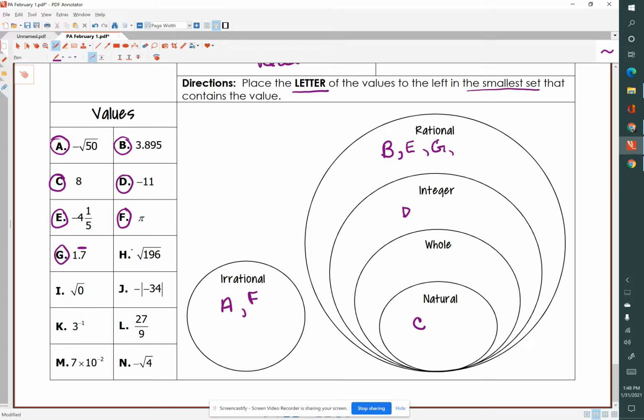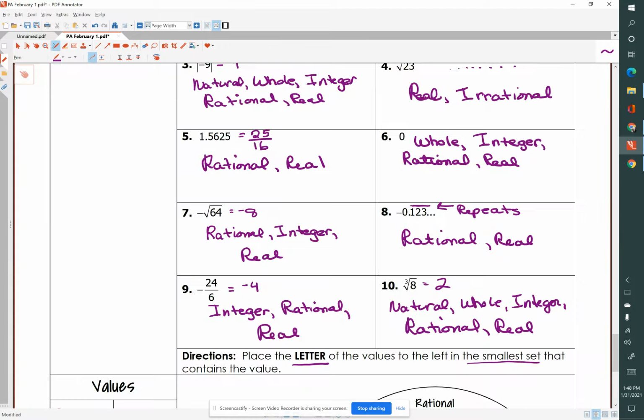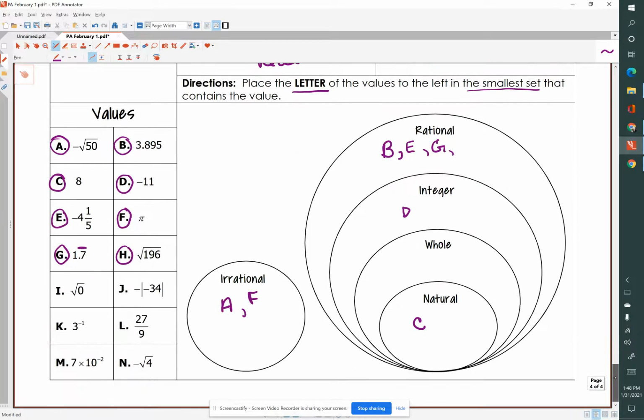H, the square root of 196, is 13 times 13. And oops, let's move that. And let's get our board back.